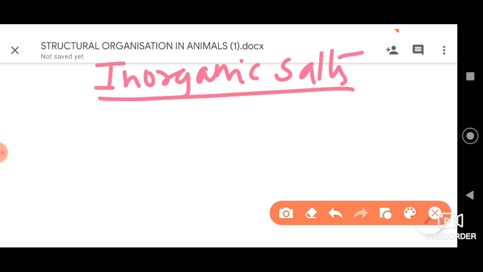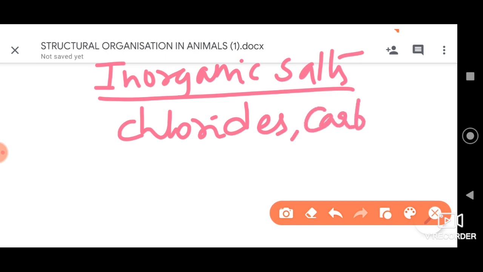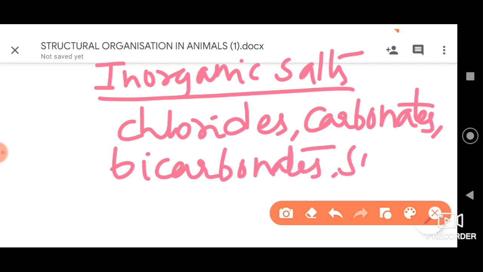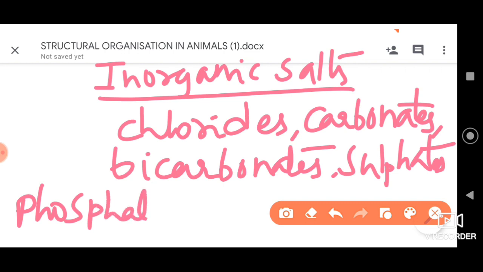The inorganic salts which can be present in the plasma are chlorides, carbonates, bicarbonates, sulfates, and phosphates of sodium, Na, then potassium as well as calcium and so on.